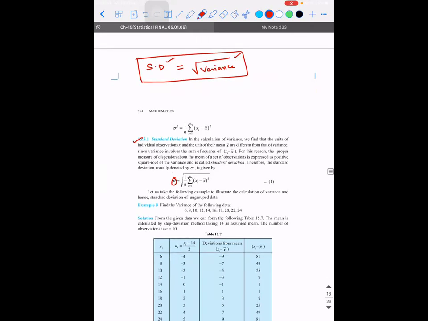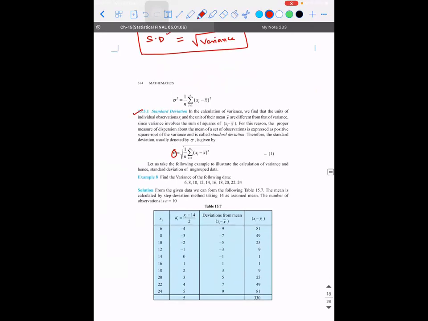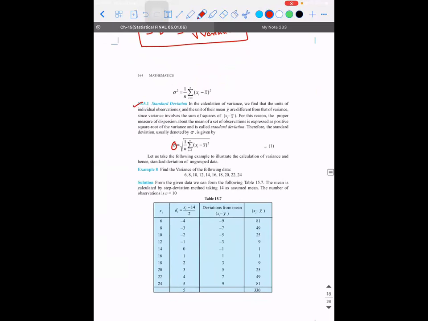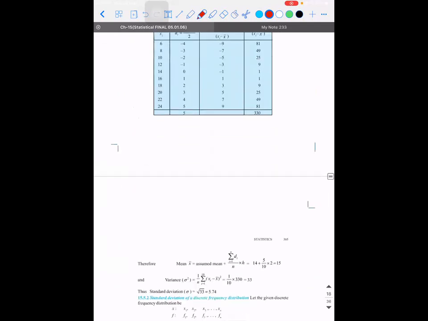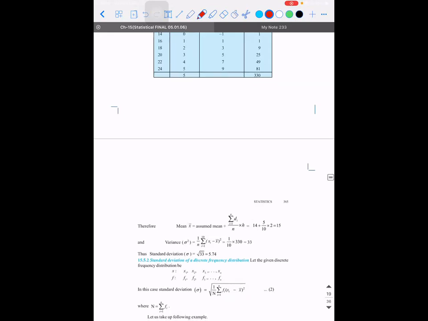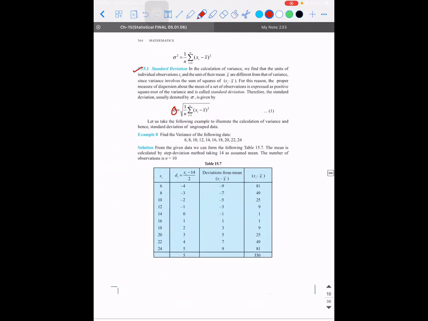Okay. So listen. Here they have used something called the step deviation method, which is a shortcut method. It is one of the shortcut methods, but I will explain the logic first, then we'll go for all these shortcut methods. So I'm not going to use the shortcut method.